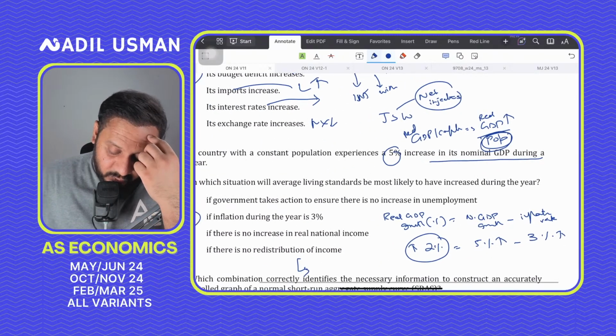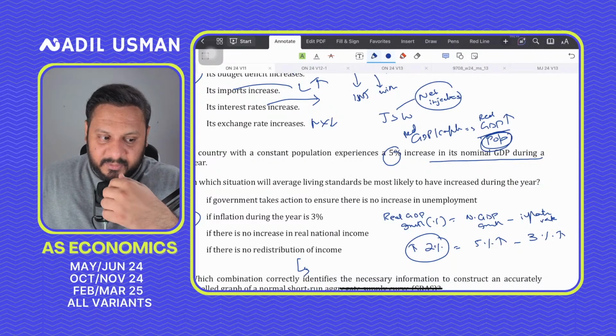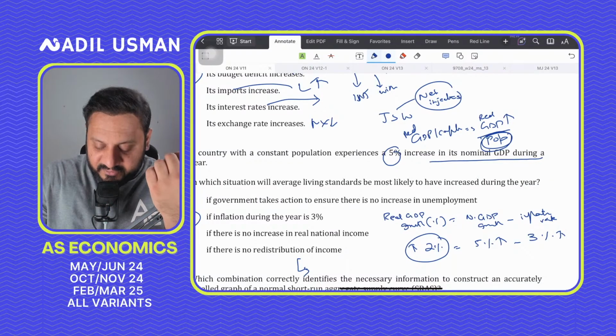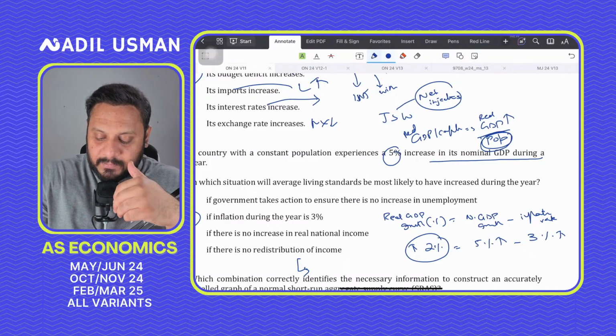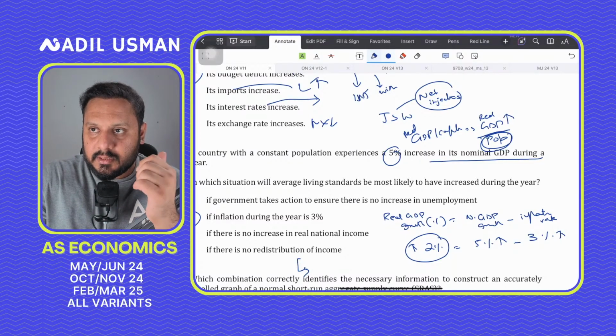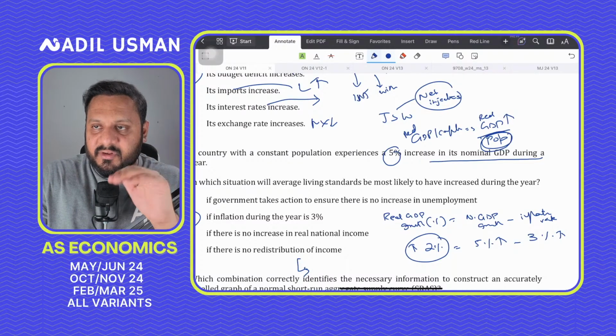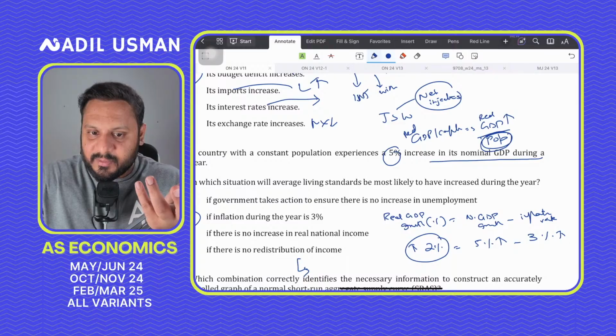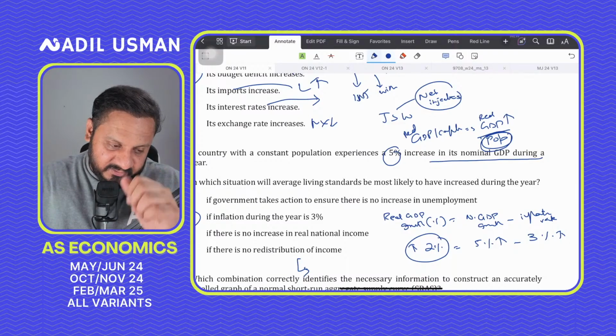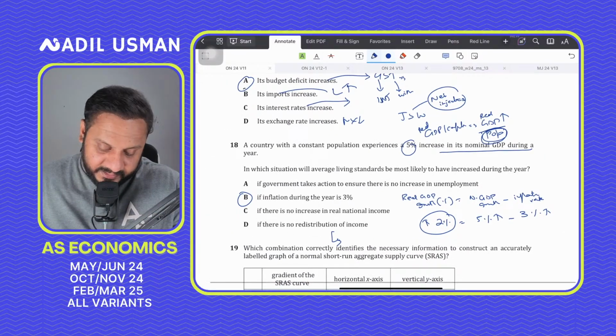So if there is no redistribution of income, income redistribution is not really affecting your real GDP per capita. Income redistribution is probably just redistribute. I mean, it's not going to directly affect the value of the real GDP per capita. So that is why Bravo is the correct answer.